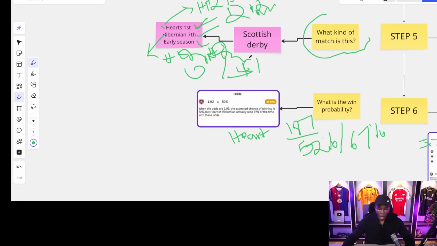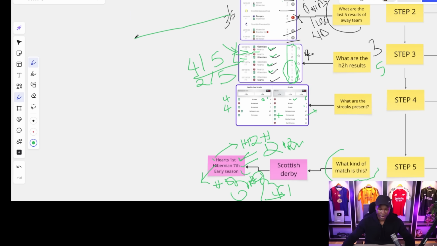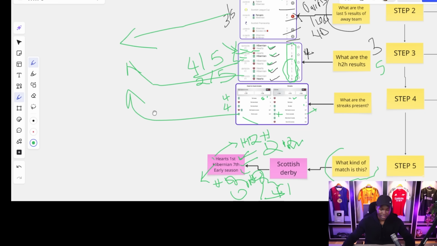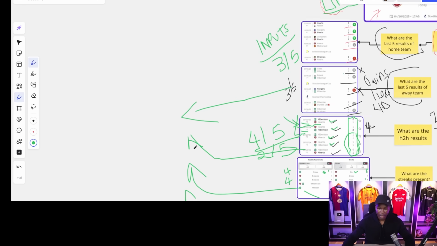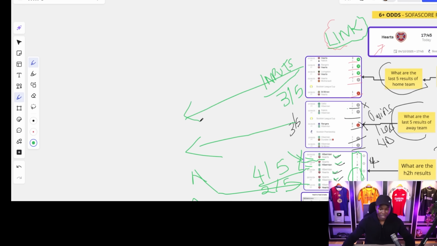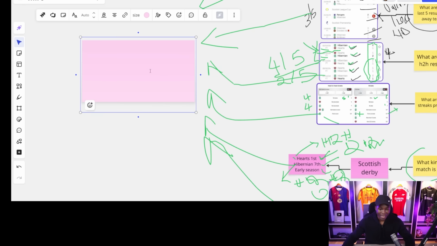So really, in all these steps, we're supposed to be having our inputs from this point, and of course, inputs from step 1. And these inputs are what you're going to be using to come up with the final inputs for this game, our arguments in this game. And then after the final inputs, we're coming up with the probable markets and possible outcomes that we should be expecting in this very game.